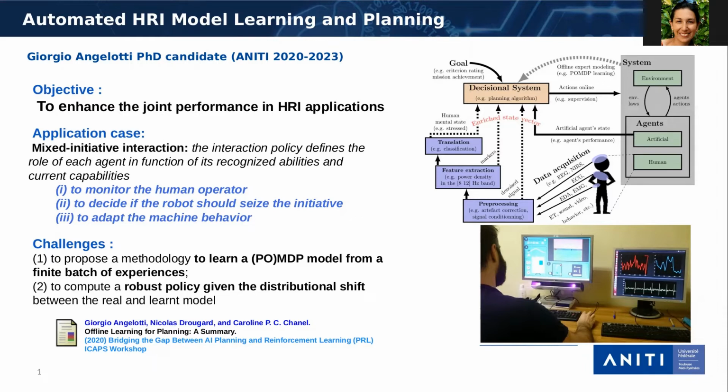A first difficulty is to define a relevant and formal interaction model and then learn its parameters. This learning phase is difficult because we dispose of a limited batch of experience. So here we address the problem of offline learning for planning. A second difficulty is to compute a robust policy for this learned model, knowing that there is a distributional shift between the real and the learned model.